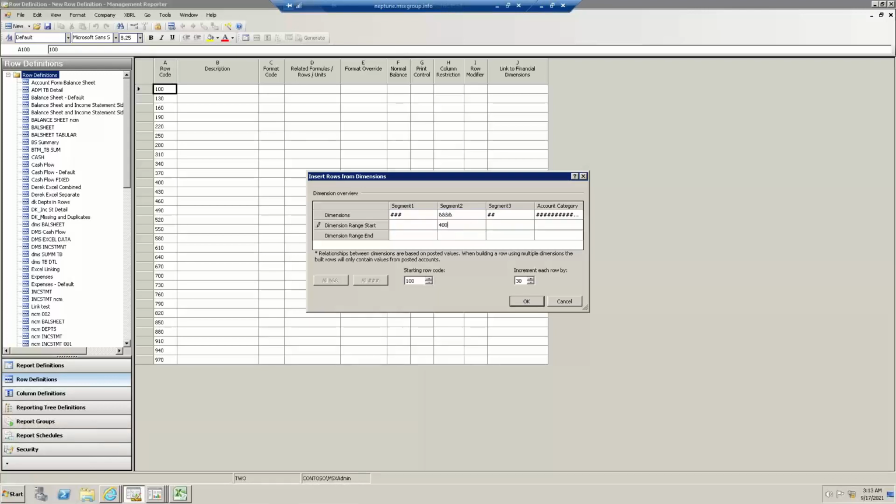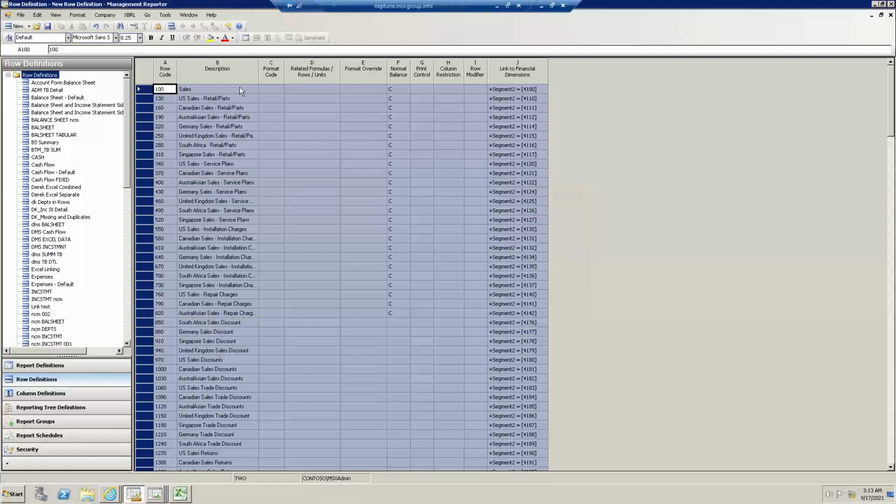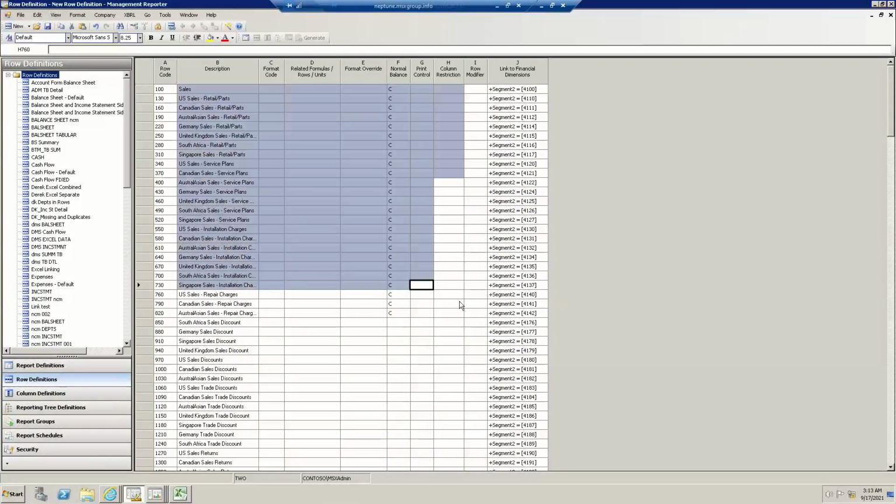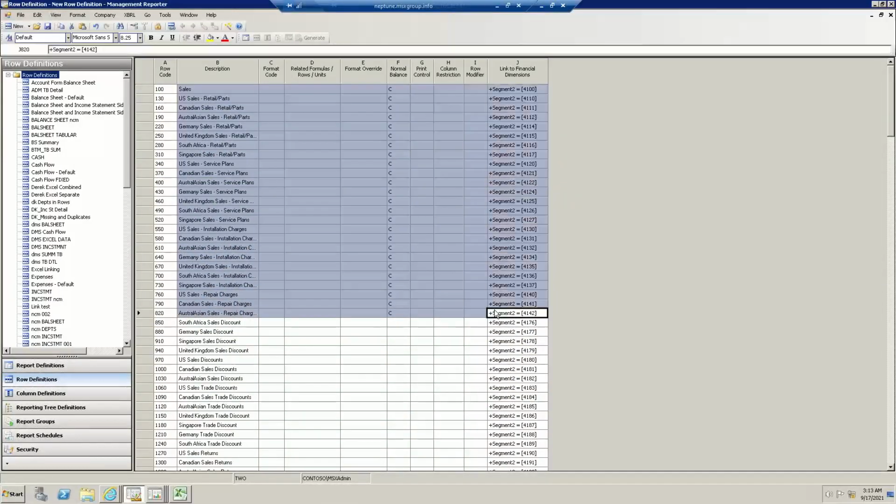And how about if I wanted to bring in revenue and expenses for my income statement? I'm going to type in the following range. And then once I click on OK, here are my revenues that have a little credit balance here. And for an income statement, I would probably just add a few rows and headings for total revenue, total expense. And that's how we usually create a new report from scratch.